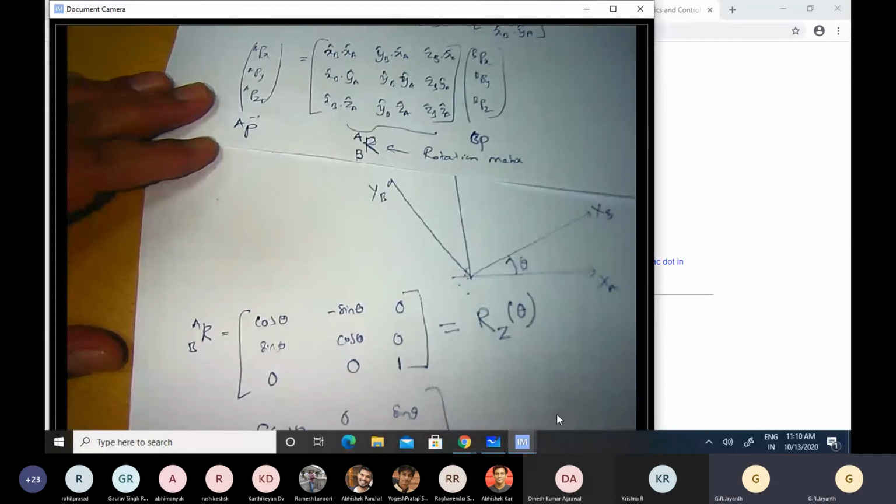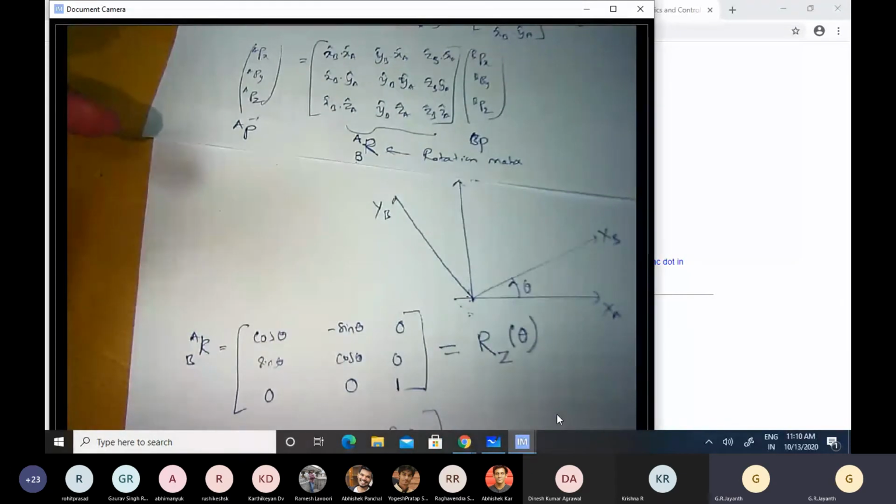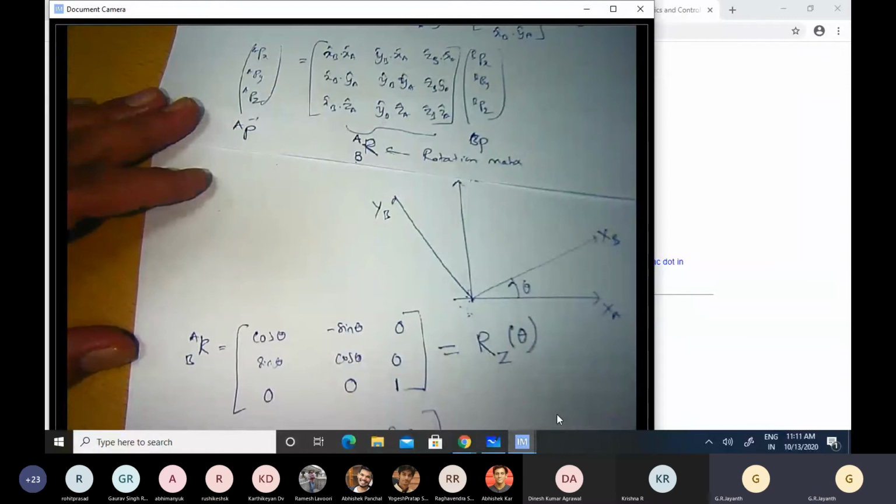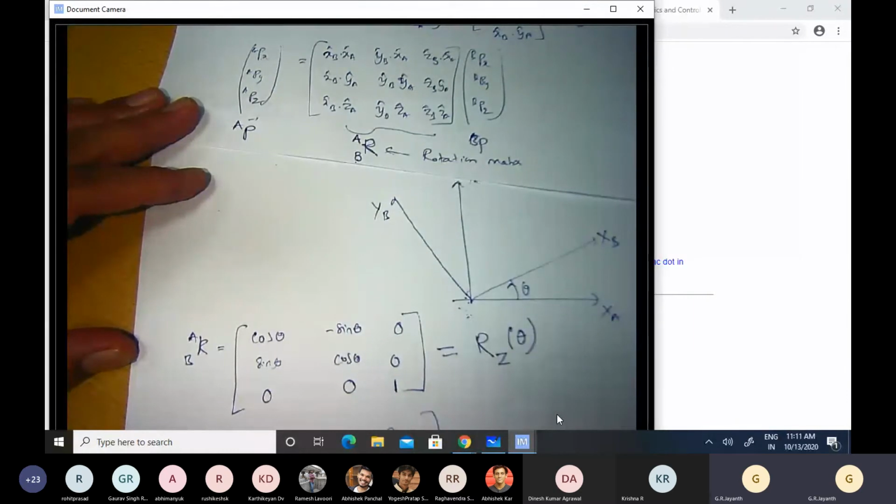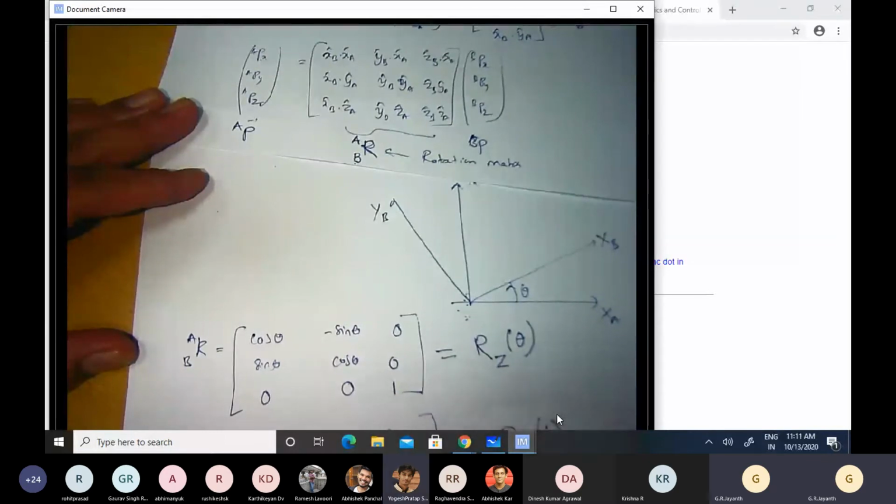Okay, so if A and B coordinate frames are related in such a way that I have to rotate by an angle theta about the y-axis of the A coordinate frame to get the B coordinate frame, then the corresponding rotation matrix that allows me to represent a vector in the A coordinate frame given its representation in the B coordinate frame is this one. This I called R subscript y theta.